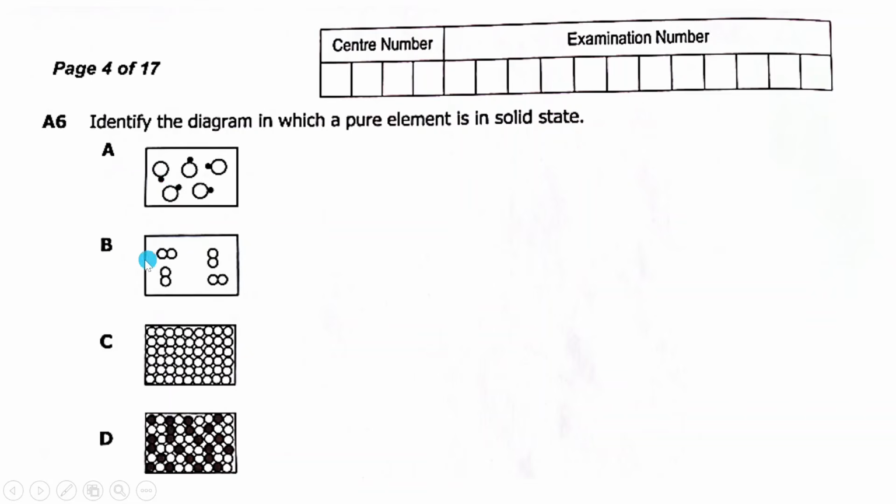When we come to B, these are the same type of atoms bonded together. It can be a pure substance, but it's not an element. It's a molecular compound. When you come here, you find that these are the same types of atoms bonded together, and they're very close to each other.